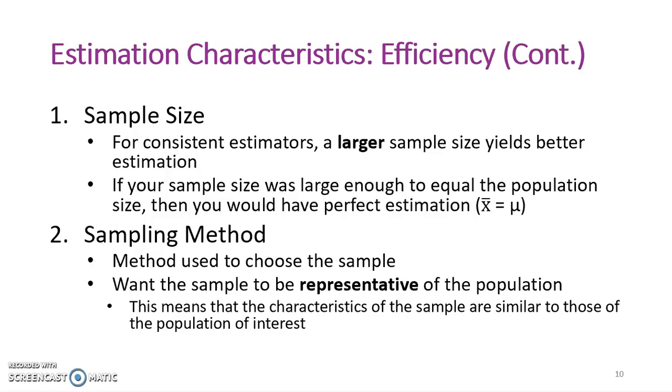Next is sampling method, and this is how you choose your sample. So we want the sample to be representative of the population. And this means that the characteristics of the sample should be similar to those in the population.